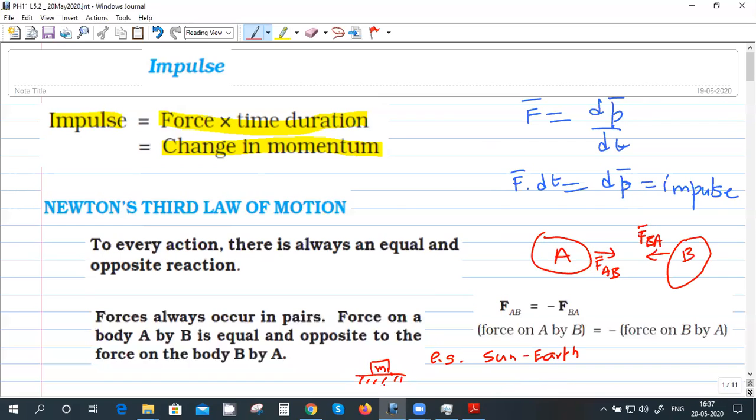Gravity and normal. Yeah. So basically the normal reaction will be felt by the mass. And there will be another normal reaction felt by the Earth. This normal reaction felt by the mass is the force which the Earth is applying on the mass, and the normal reaction felt by the Earth is the force which the mass is putting on the Earth. These are action reaction pairs.